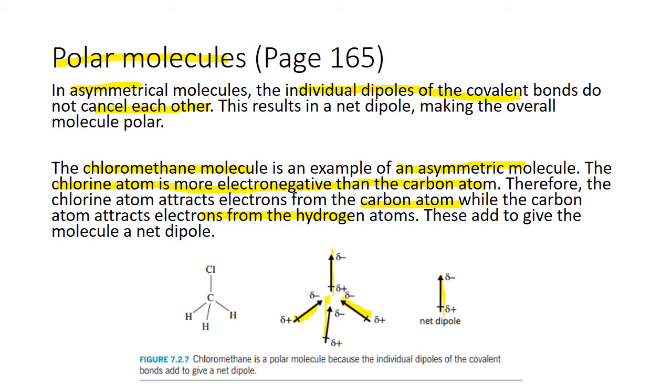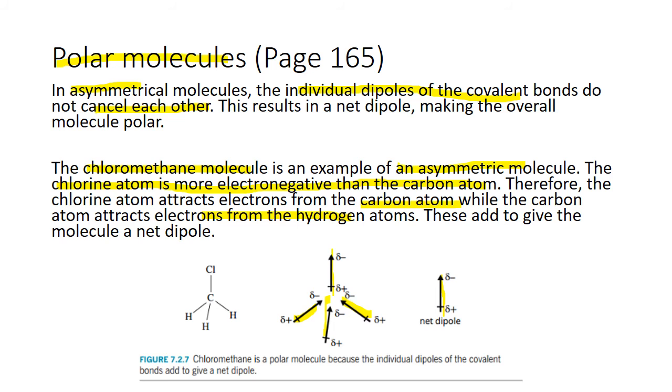The chloromethyl structure here is CH3Cl. So what chloromethyl is telling us is that there is a difference in electronegativity value. As you are probably aware, the chlorine atom is more electronegative than the carbon atom. Therefore, the chlorine atom attracts electrons from the carbon atom, and the carbon atom attracts electrons from the hydrogen atoms, as you can see here.